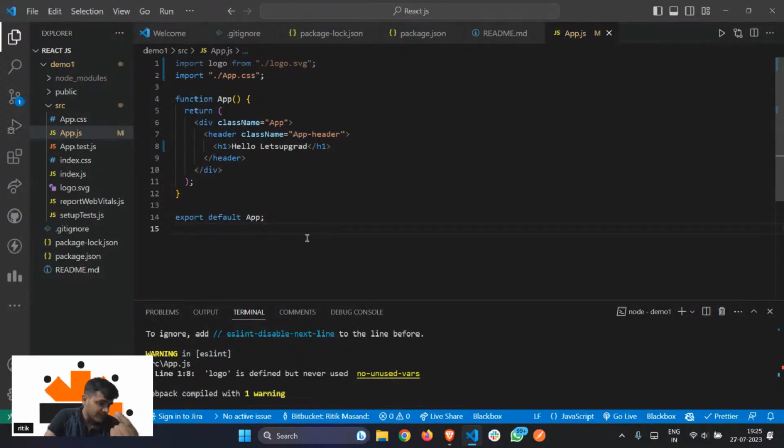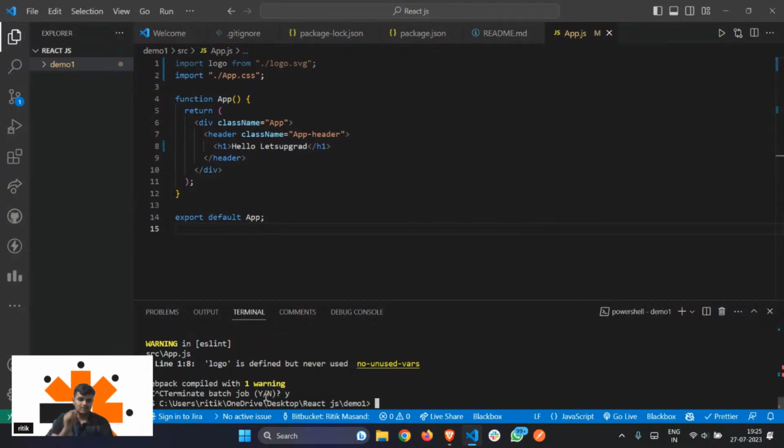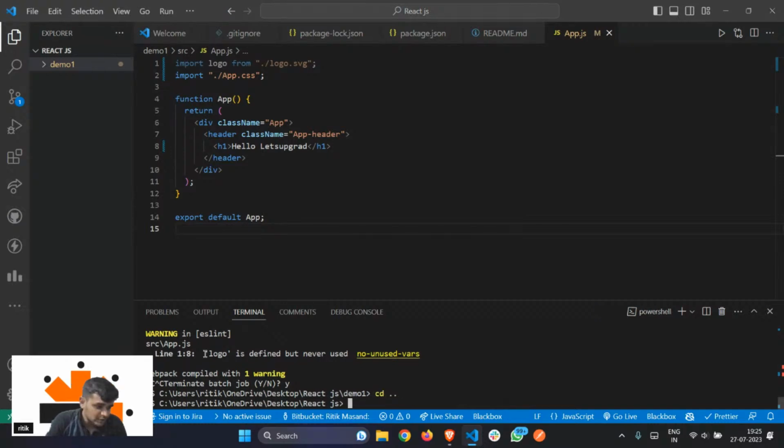Once you have set up the environment, the error that most of you could get is that you're not changing the directory. Let's suppose I've made this application. In order to run the command, you have to be in the proper directory. So let's suppose I do cd, as you can see I'm inside this folder called Reactjs, but I have to type in the command in this application, that is demo1.